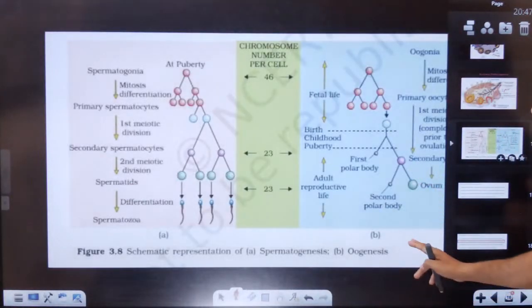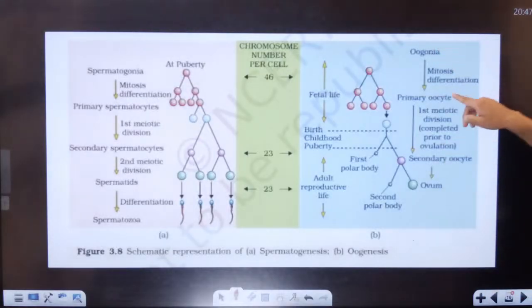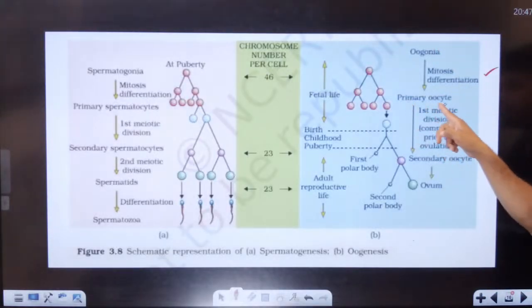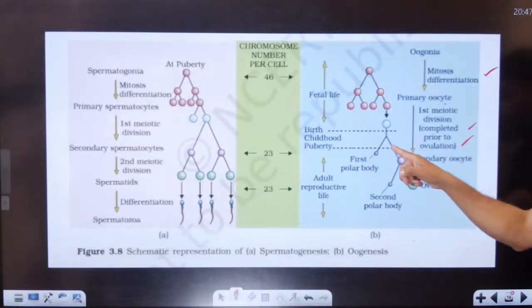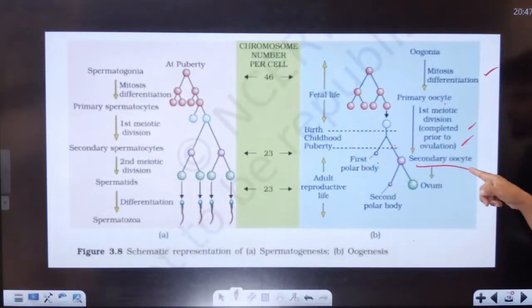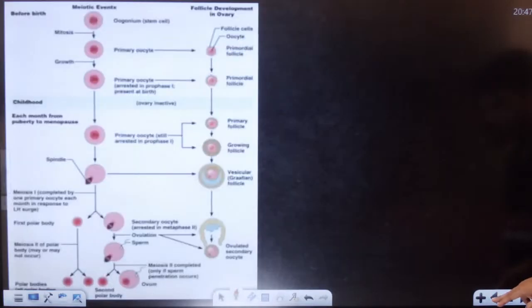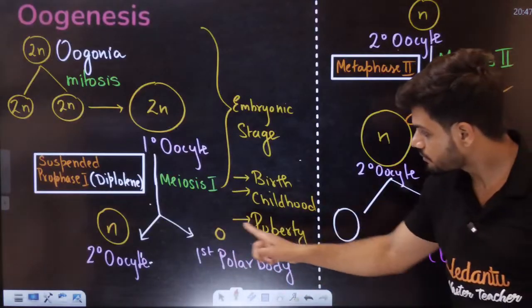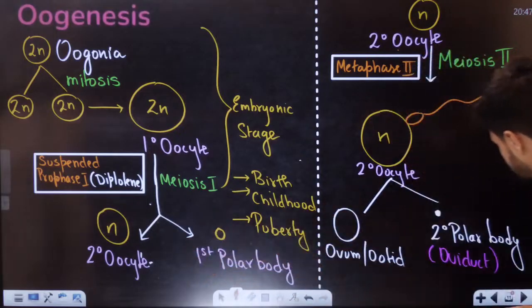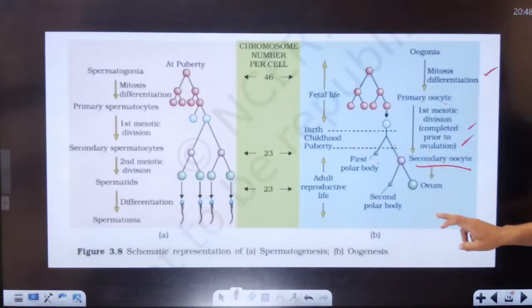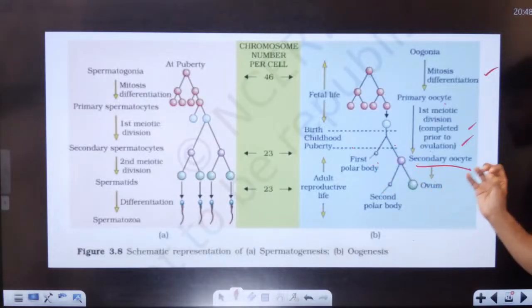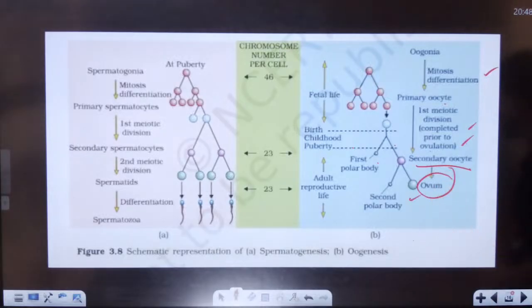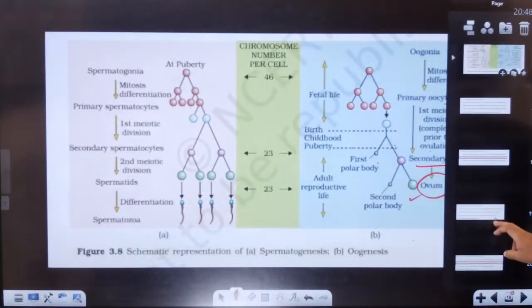Here is a side-by-side comparison. Oogonia, initially we have mitosis. The primary oocyte is diploid, first meiotic arrested. It is arrested; ovulation will not happen until puberty. At puberty, first polar body, secondary oocyte. Then we have meiosis 2. Finally, meiosis 2 gets over during fertilization, and we get the ovum and the second polar body, students.